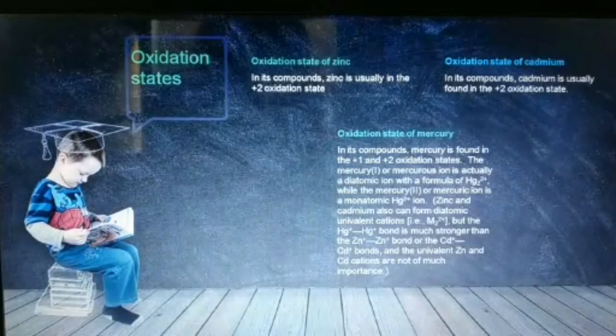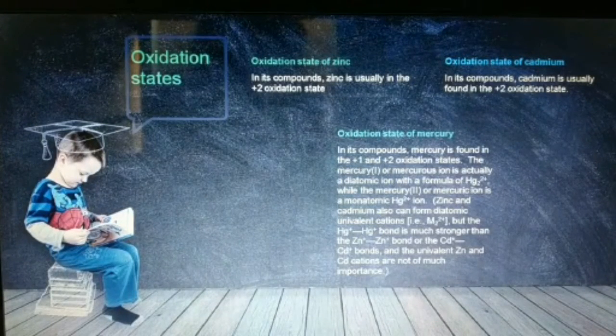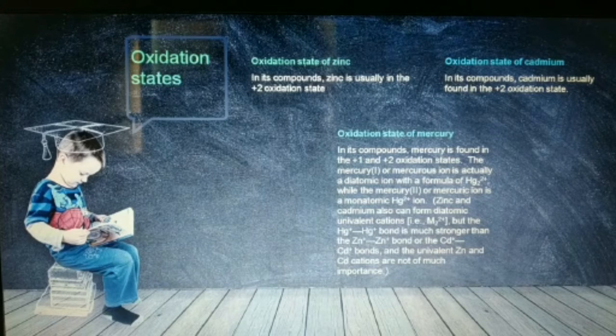Oxidation state. Oxidation state of zinc: in its compounds, zinc is usually in the positive 2 oxidation state. Oxidation state of cadmium: in its compounds, cadmium is usually found in the positive 2 oxidation state. Oxidation state of mercury: in its compounds, mercury is found in the positive 1 and positive 2 oxidation states. The mercury(I) or mercurous ion is actually a diatomic ion with a formula of Hg2 2+, while the mercury(II) or mercuric ion is a monoatomic Hg 2+ ion.